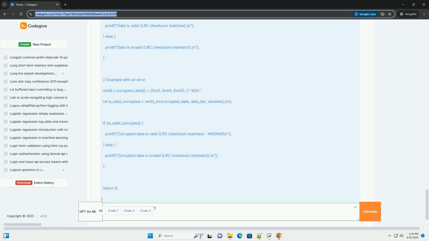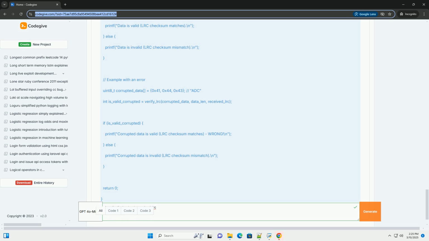Example. Let's illustrate with a simple example using ASCII characters represented as bytes. Assume we want to transmit the string ABC. 1. Data, ASCII representation. A equals 65, 0x41 in hexadecimal. B equals 66, 0x42 in hexadecimal. C equals 67, 0x43 in hexadecimal. 2. Initialization. Checksum equals 0x00. 3. XOR operations.